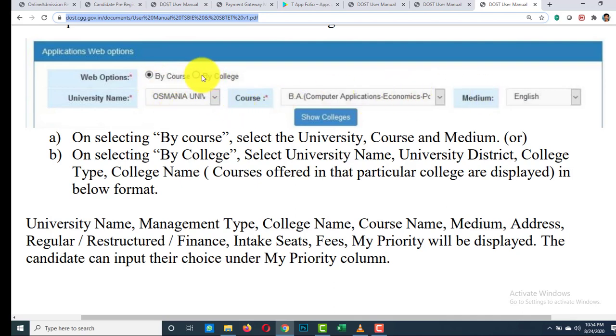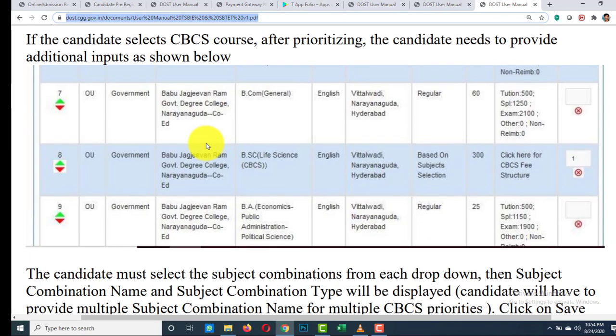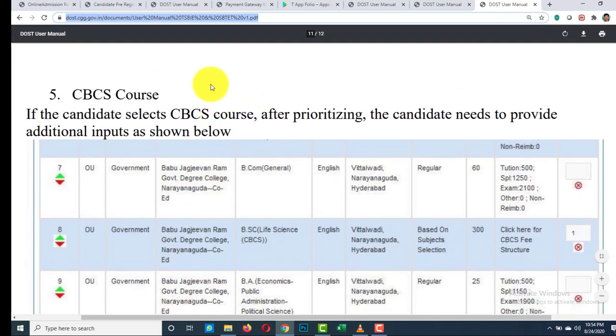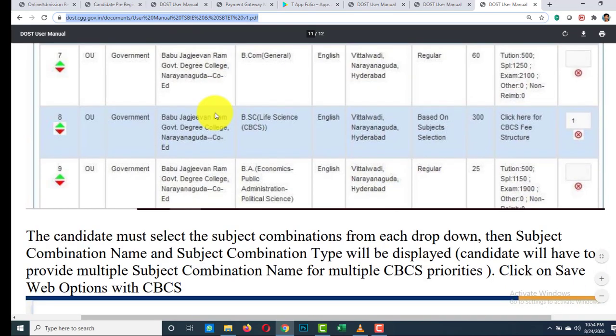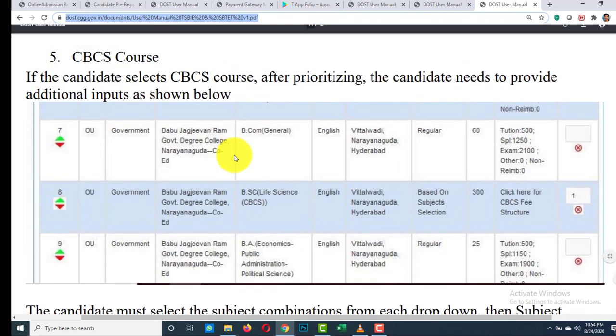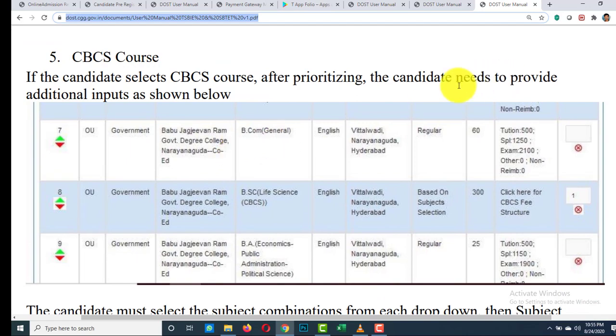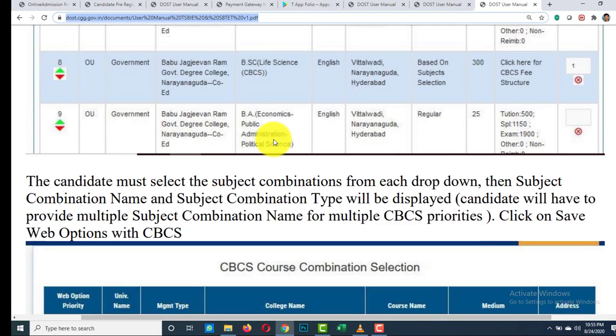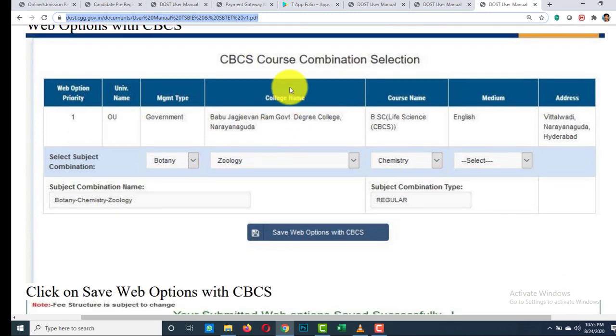On selecting by college, you have to select university name, university district, college type, college name in the below format. See, after selecting your courses, it looks like this. If you select a CBCS course, the candidate needs to provide additional inputs, like see here. You have to give the combination selection for CBCS course.